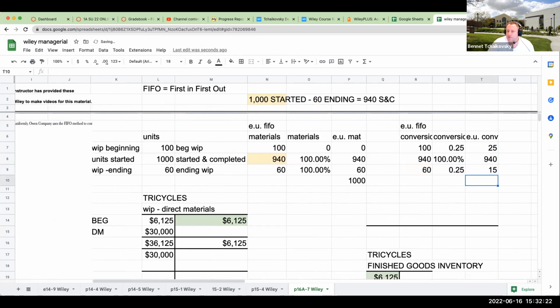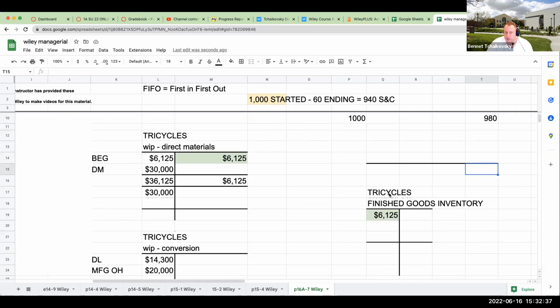So this over here is going to be at 15. So my equivalent units for conversion are going to be 980. So now that we have our equivalent units for both materials and for conversion, it's time to use this to come up with our cost per equivalent unit.